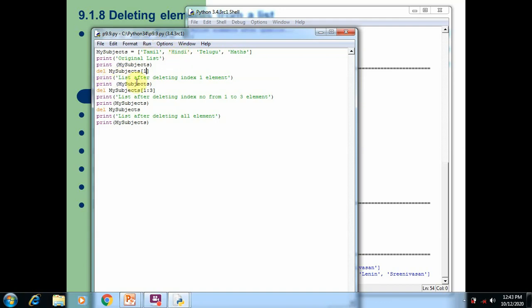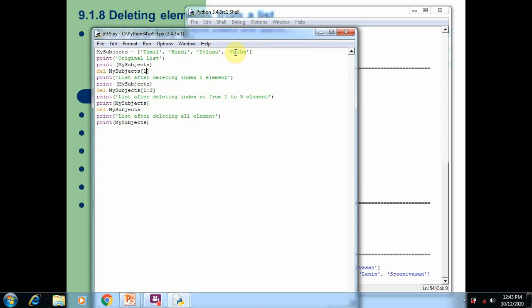After that we print the content, and again we use the del statement to delete a range of elements from 1 to 3. It means after removing Hindi, Telugu is placed at index number 1, and Math is placed at index number 2. The upper limit of the index range is not included in the condition.